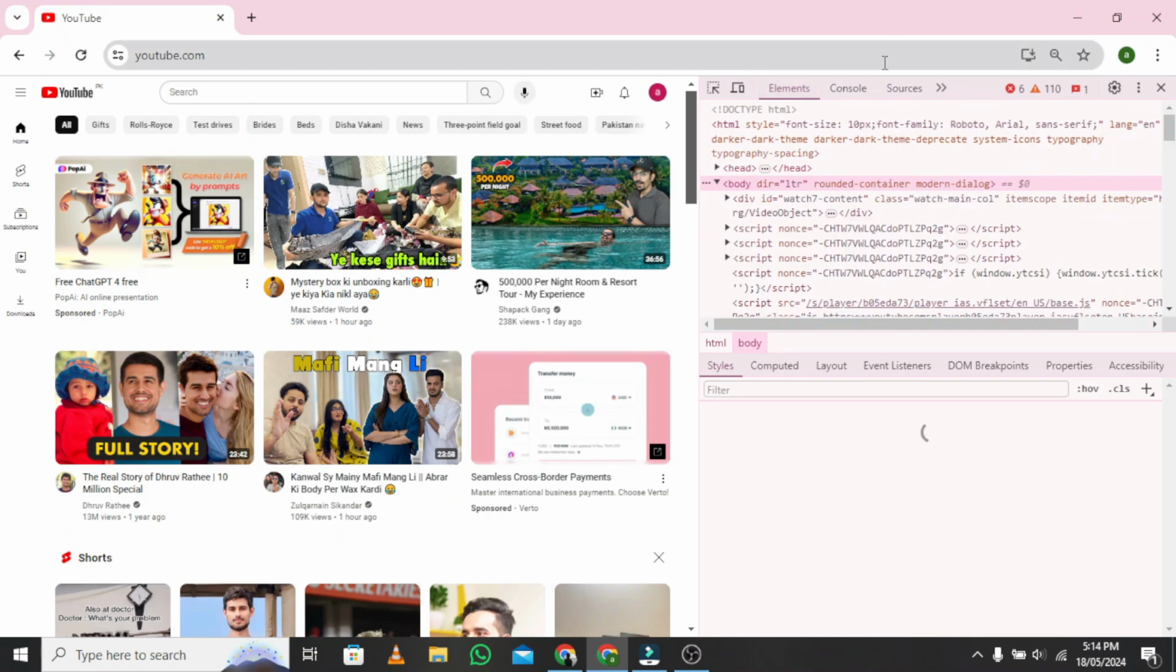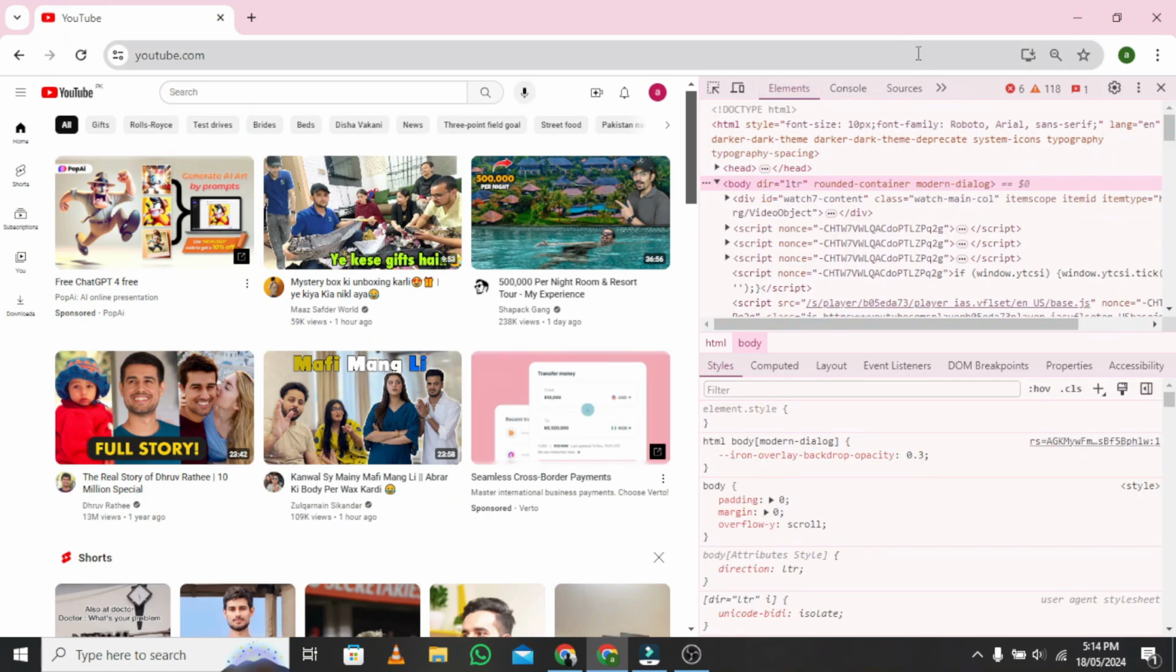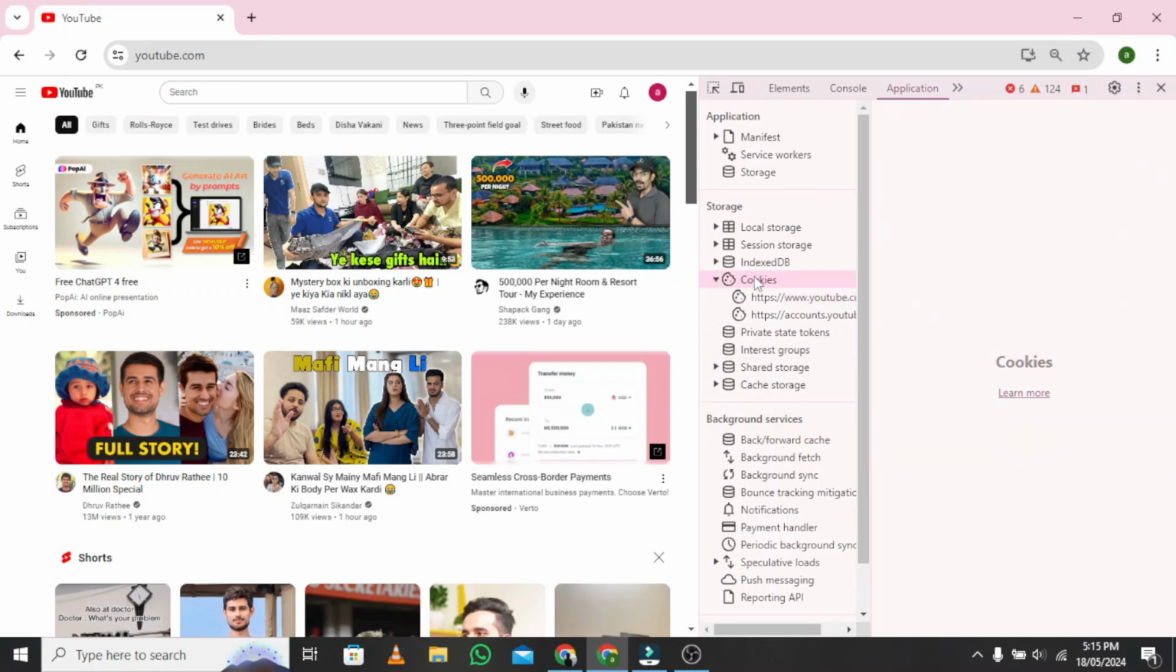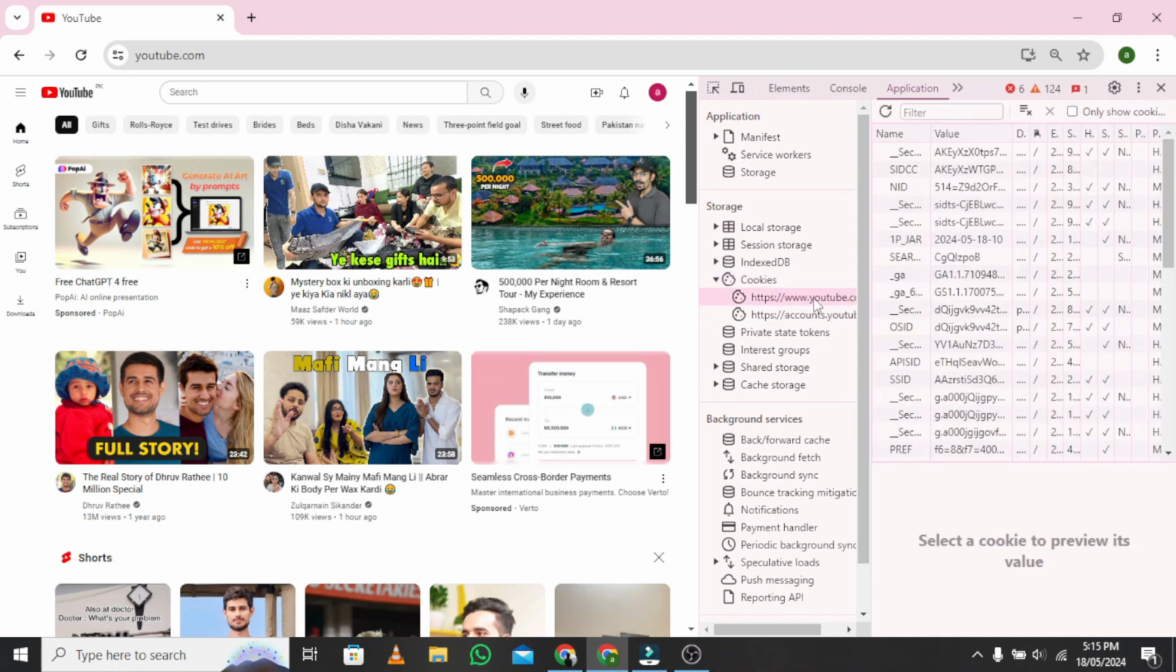4. In the top menu, you will see several options like Sources, Network, Performance, Memory, Application, Security, etc. 5. Now click on Application. 6. Now click on the option titled Cookies in the new menu. 7. Double-click on Cookies to expand it and select